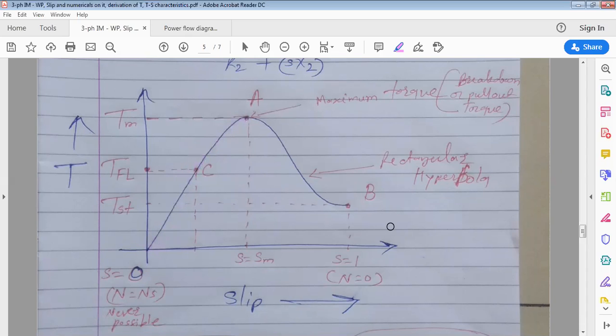Now in the stable region, O to A, there is also O to C. What is the C point? It's the full load condition, meaning the maximum load you can put on it. Maximum this much torque it can produce, but fully you can load it up to this point. What is its meaning? It means that O to C, up to this much load, you can run the motor continuously for several hours.